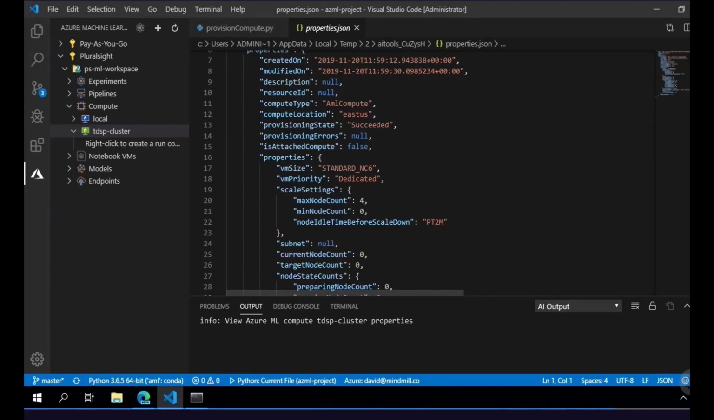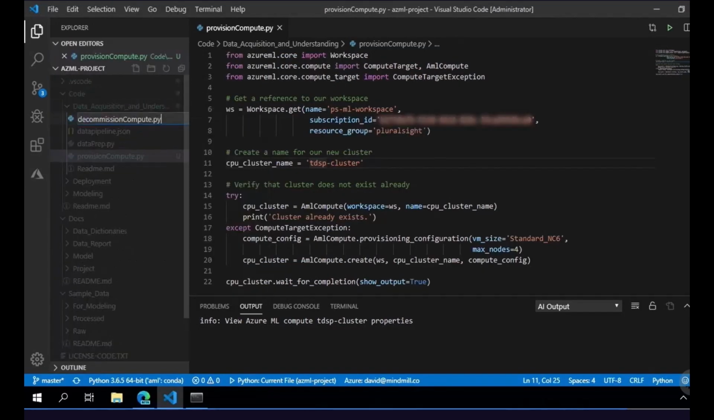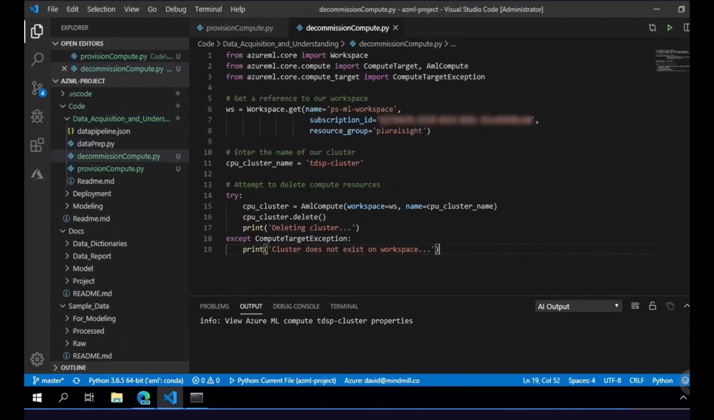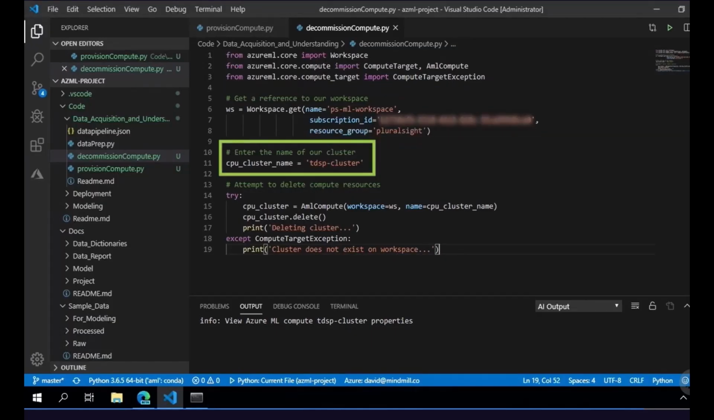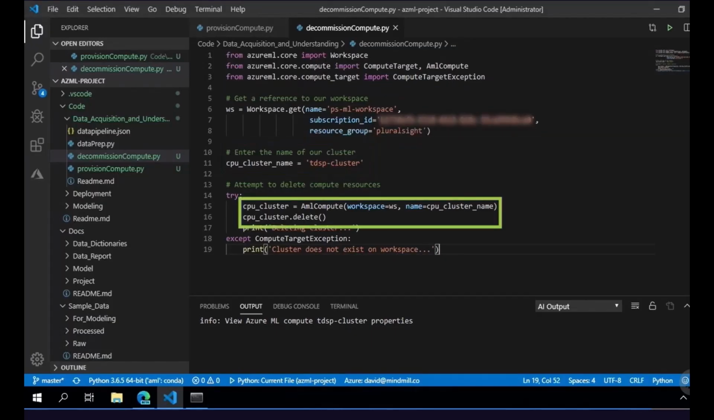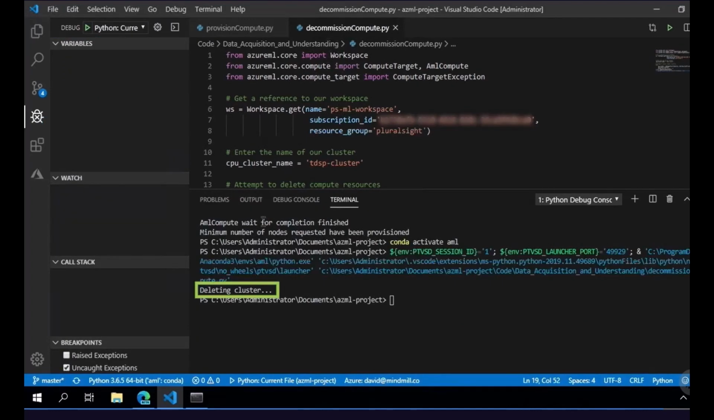I'm going to close out the properties file, and we're going to add in another file into our project, which is going to be decommission. So here within this file, we're basically going to do the opposite of what we did with the provisioning. We're going to get a reference to the workspace, and we have our cluster name, but then we're going to go through and we're going to delete it as long as it exists. So we're going to go ahead and run this file. And now it lets us know that our cluster is deleting.